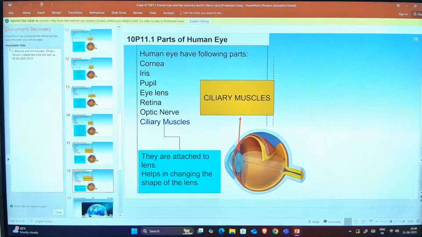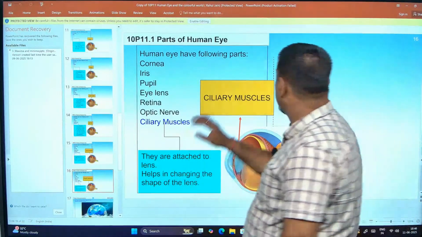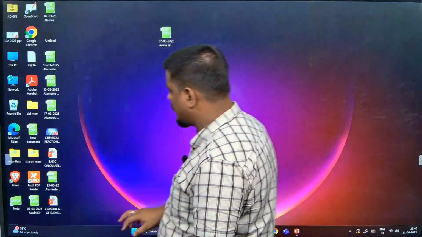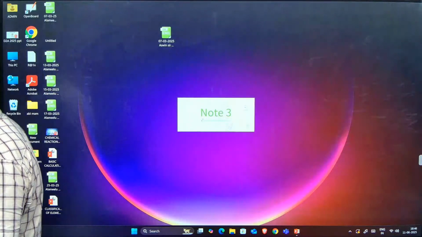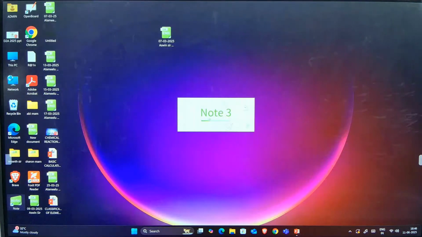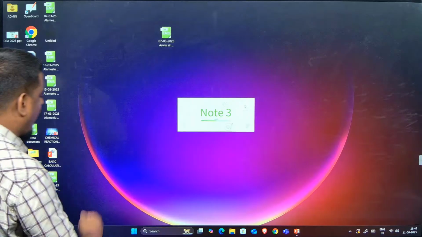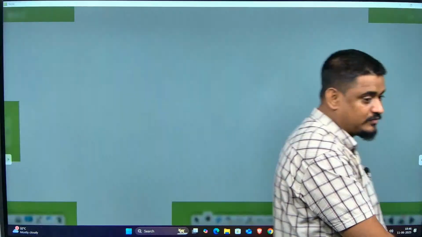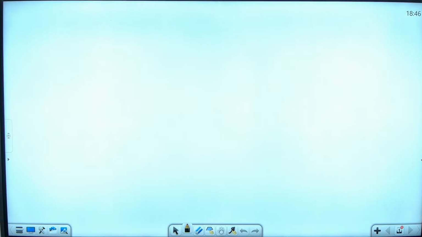Okay. Now let me talk about something called power of accommodation. Have you heard about this? Give the heading as power of accommodation. New heading: power of accommodation.